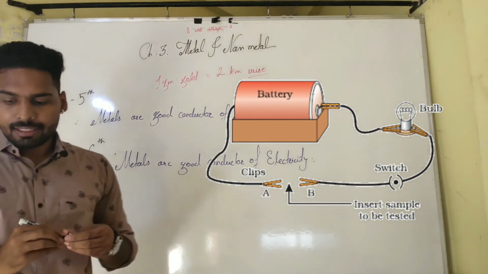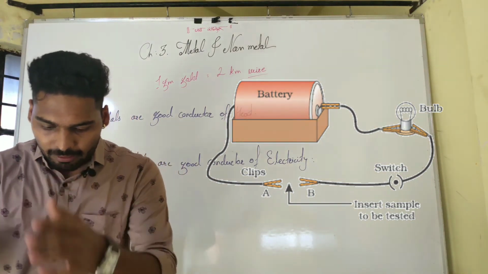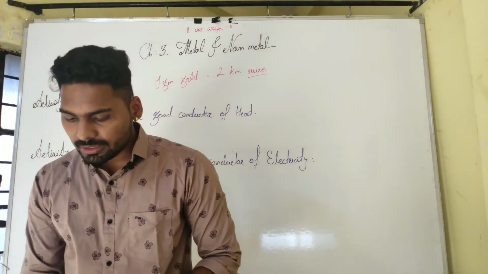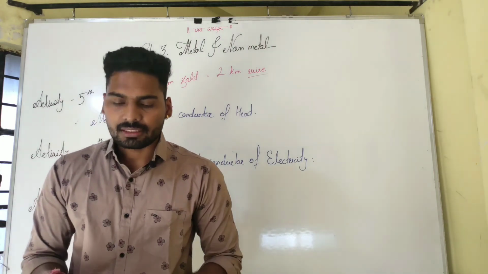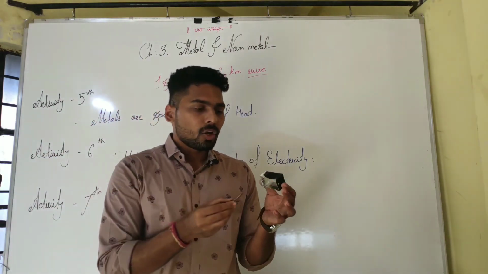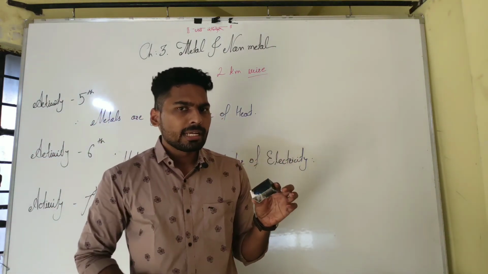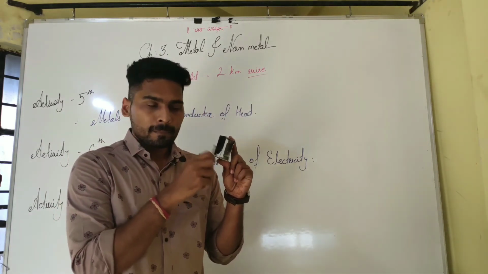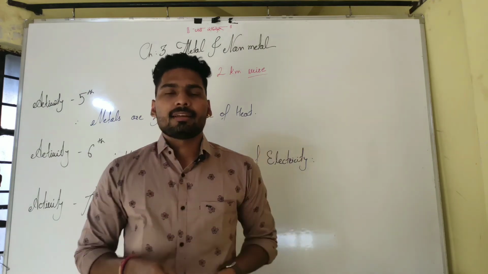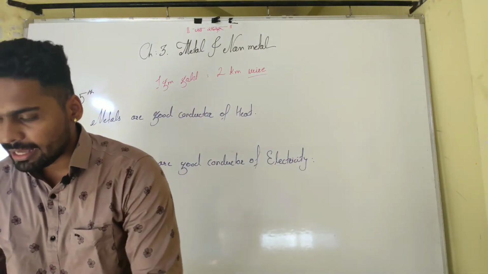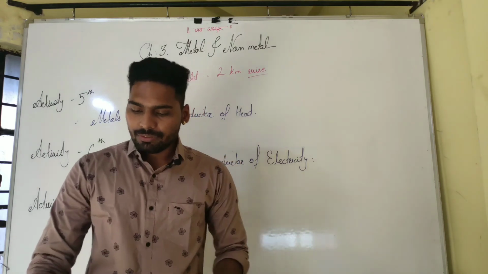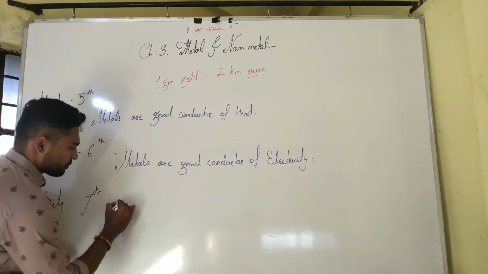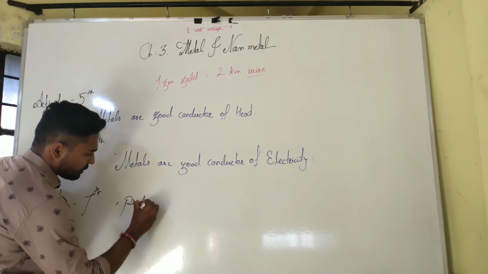In activity number 7, we learn about what happens when you strike a metal on a hard surface. Try to strike a metal on a hard surface. Did you hear anything? Yes, metals have another physical property, and that physical property is producing sound.